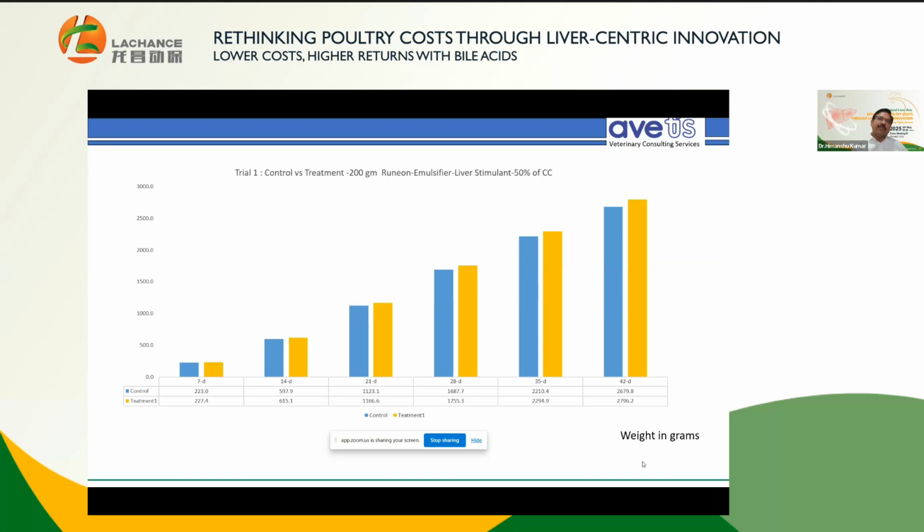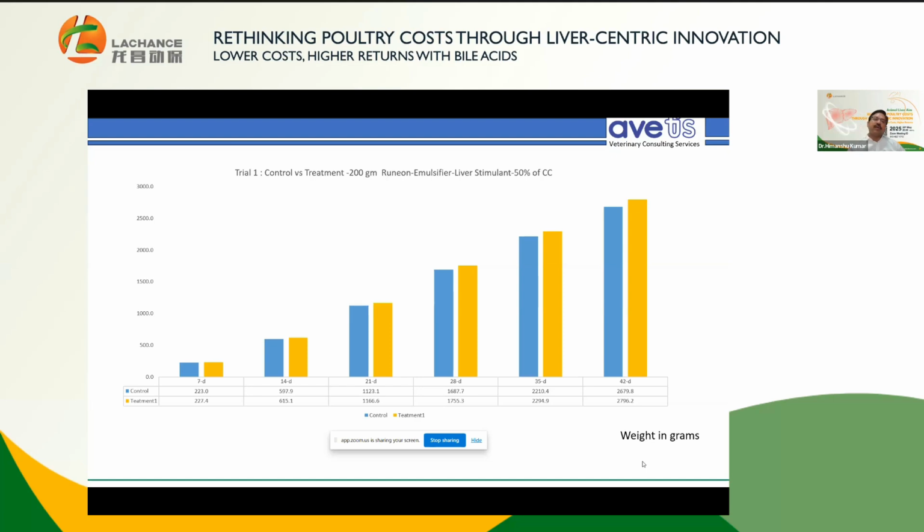We also studied choline chloride replacement. Choline chloride has a lipotropic property and is used to offset the detrimental effect of fat. So there we have reduced choline chloride by 50% as well.